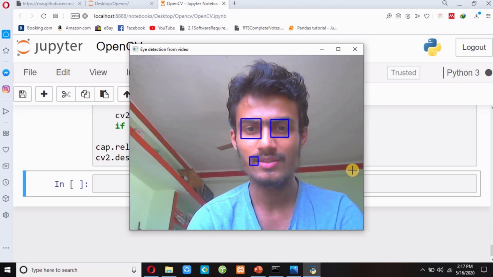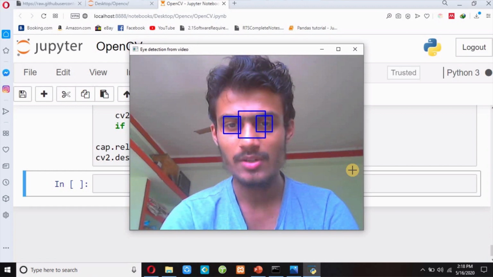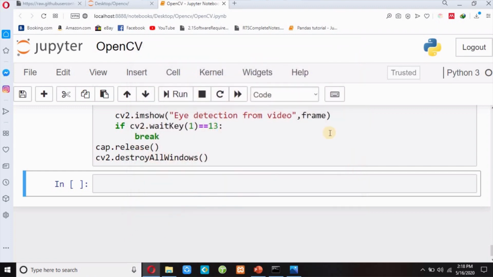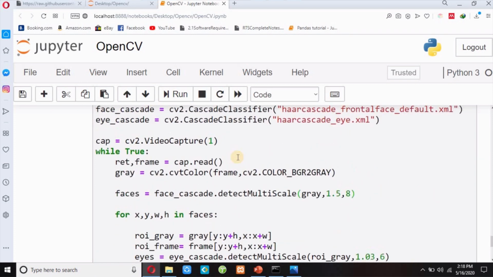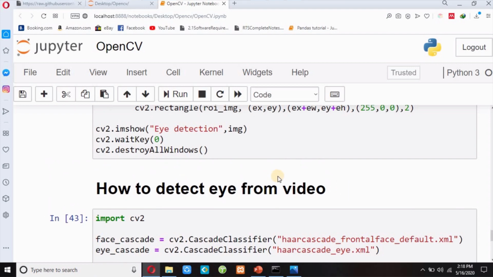You can change the scale factor and minimum neighbors. I will leave this work to you guys. So change the scale factor and minimum neighbors value so that your accuracy will be high. So this is how you can detect your eyes from video.